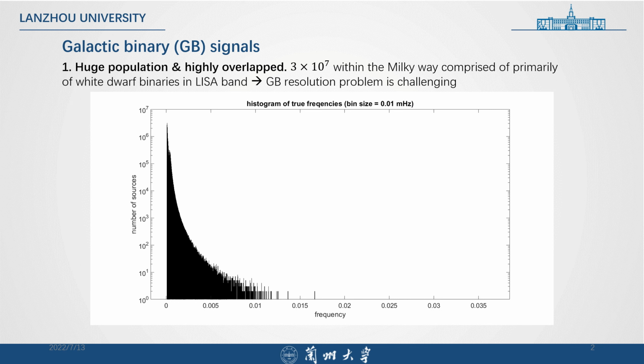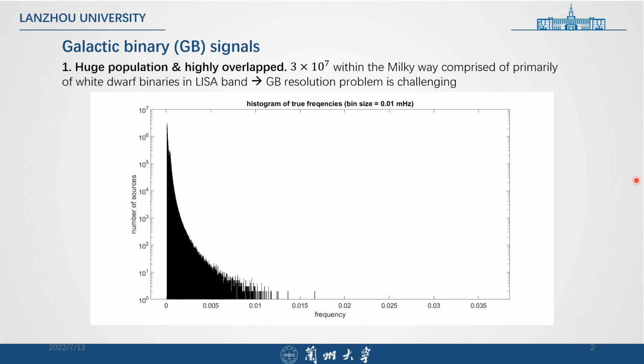According to astrophysical models, there are expected to be 30 million galactic binaries in our Milky Way in the LISA band, and those are mostly comprised of white dwarf binaries below 5 millihertz. And the huge population and highly overlapping sources make resolving individual sources quite challenging.